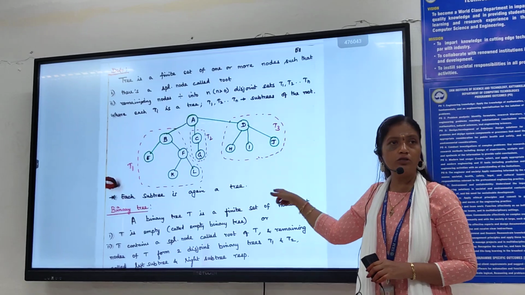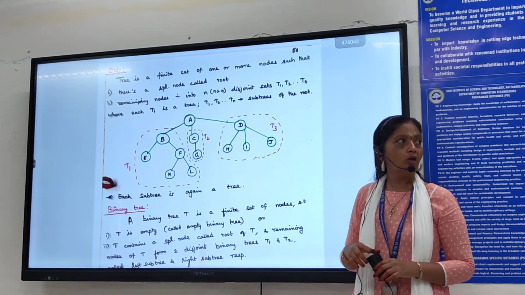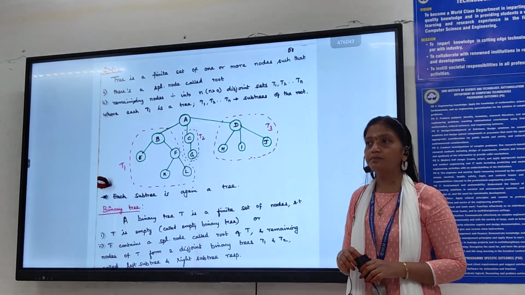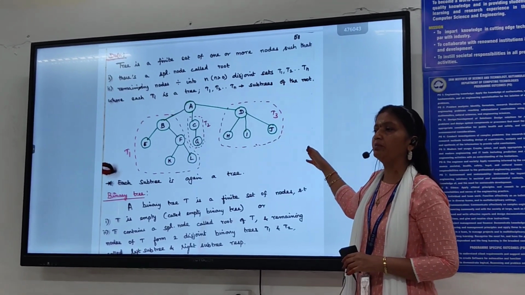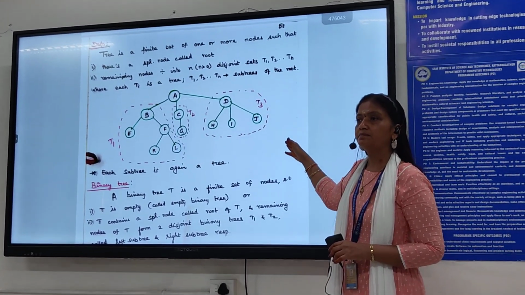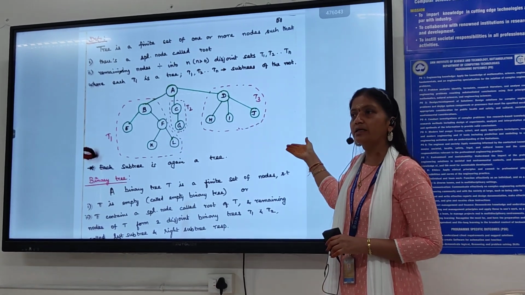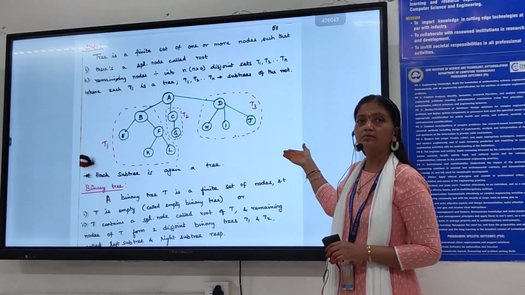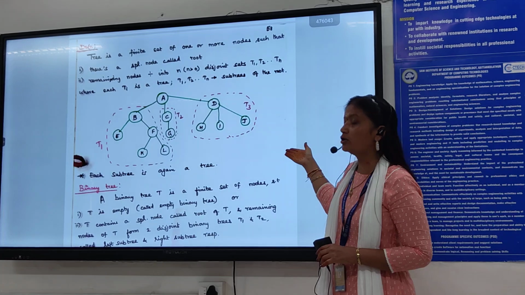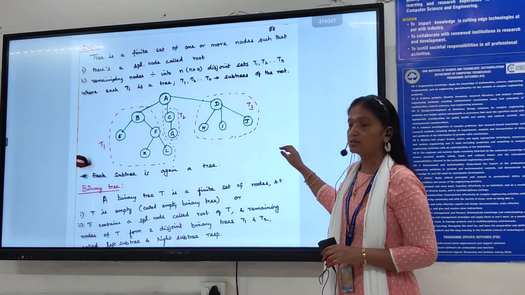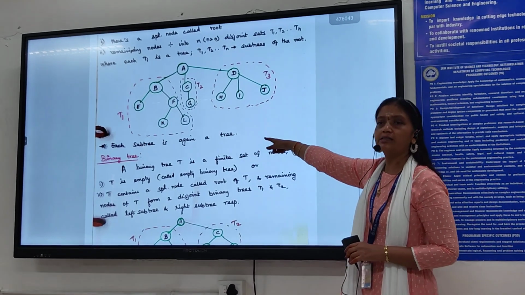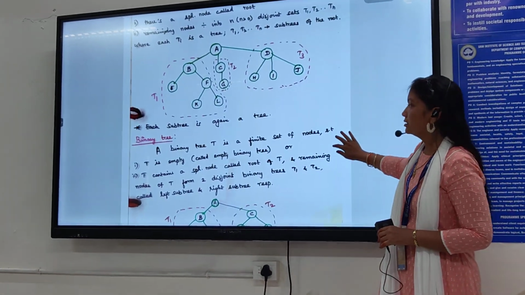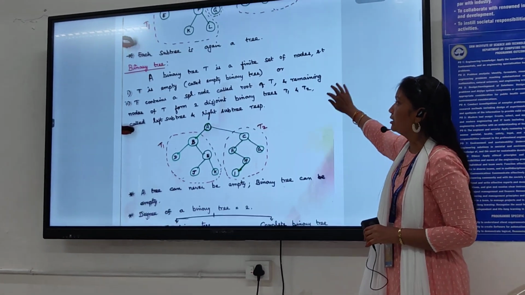How many nodes are there totally? Count the number of nodes and tell me. 12 nodes totally. Now come to the next definition. There is one more point: each subtree is again a tree. Next, we are going to see the binary tree.